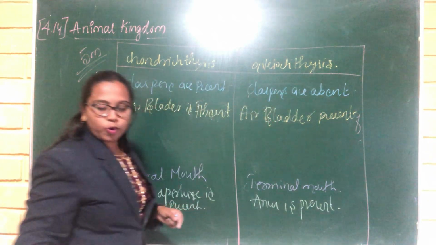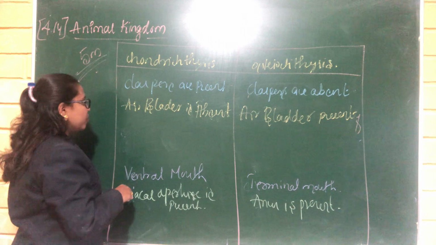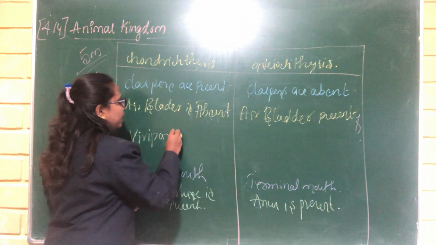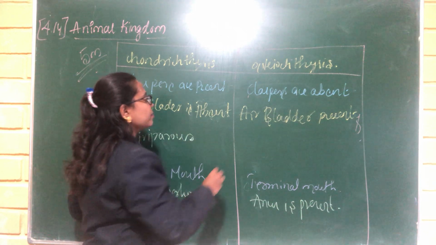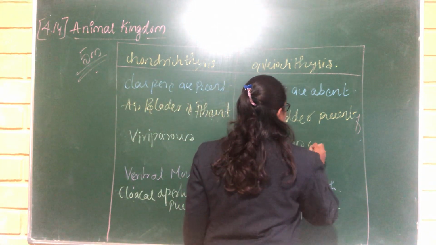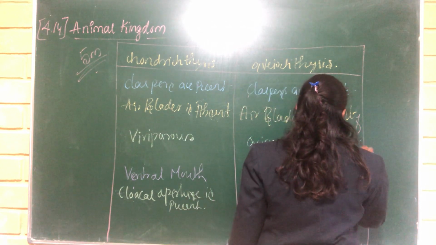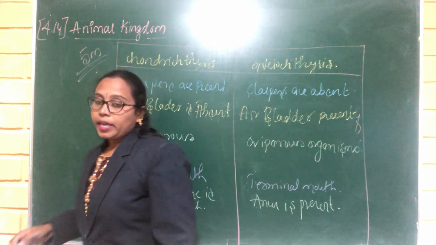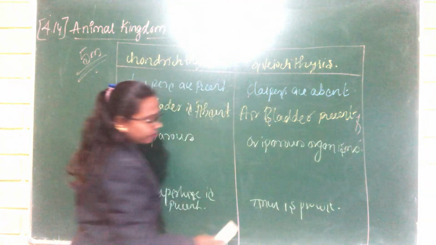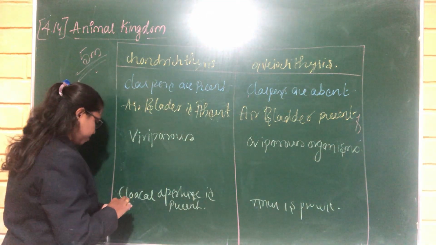Another very important thing is that these organisms are viviparous in nature, and those are oviparous organisms. Examples for Chondrichthyes and Osteichthyes.